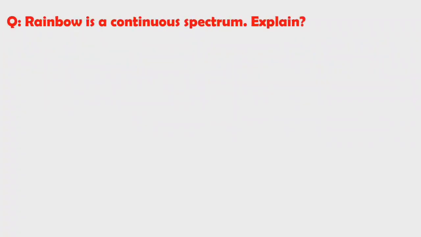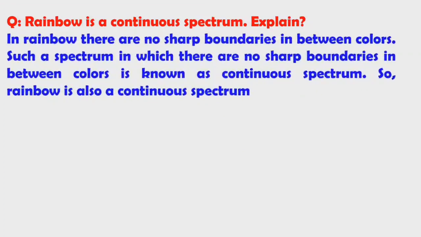Rainbow is a continuous spectrum. Explain. This is a textual question. In a rainbow there are no sharp boundaries between the colors. Such a spectrum in which there are no sharp boundaries between the colors is known as a continuous spectrum. That's why a rainbow is a continuous spectrum.